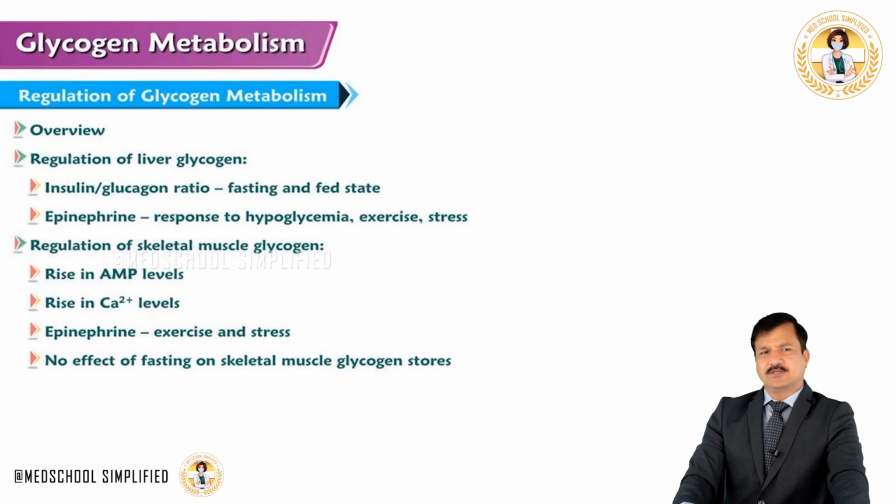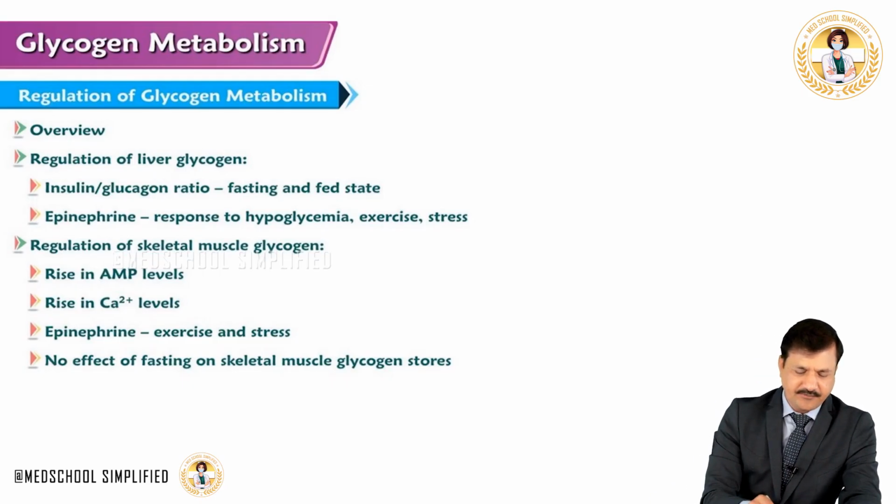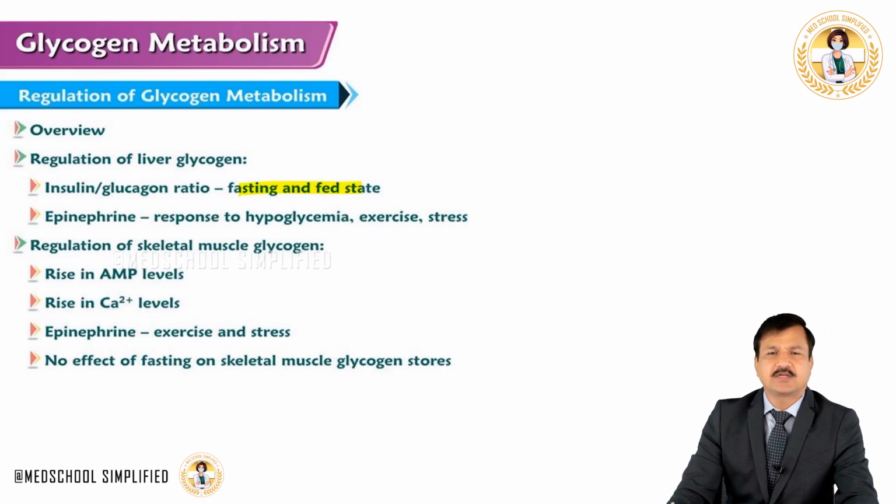Now let's get into what are the regulatory points related with glycogen metabolism. The liver glycogen is regulated based on the insulin-glucagon ratio, and we consider fasting state and fed state to understand the effect of the insulin and glucagon ratio on glycogen metabolism in the liver.